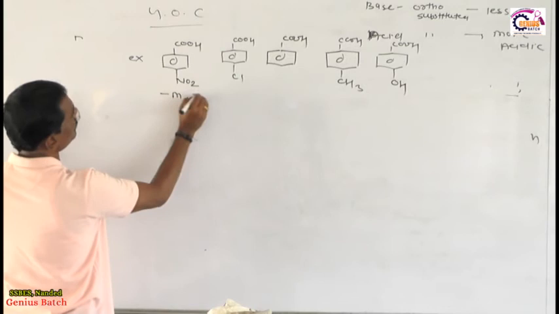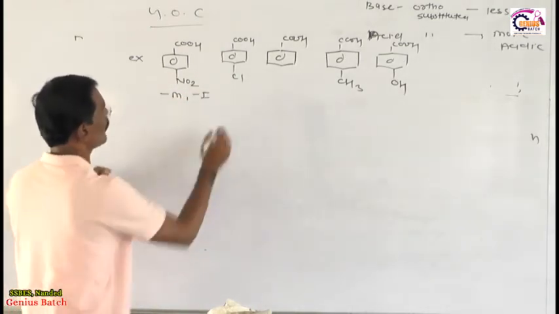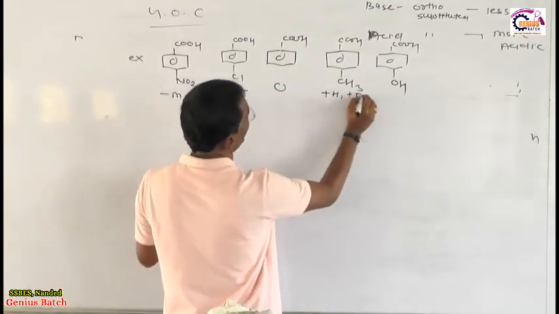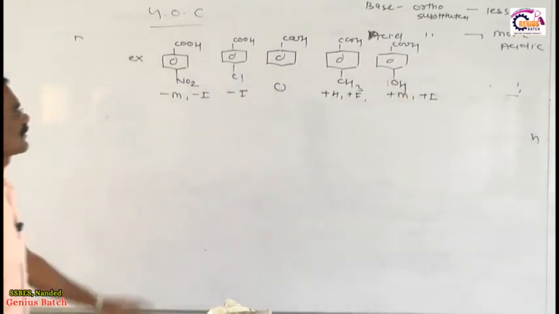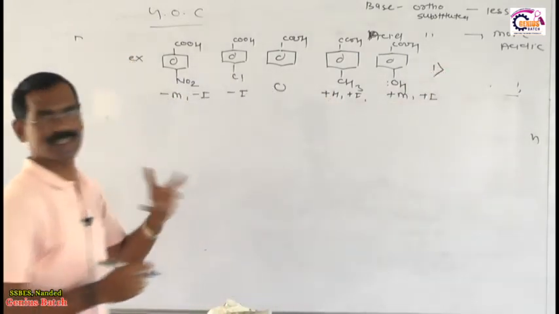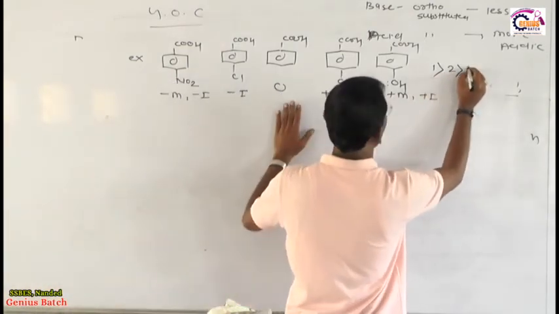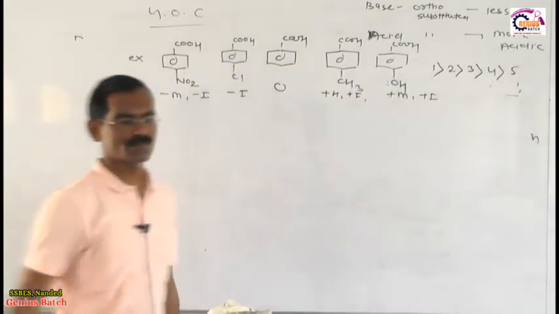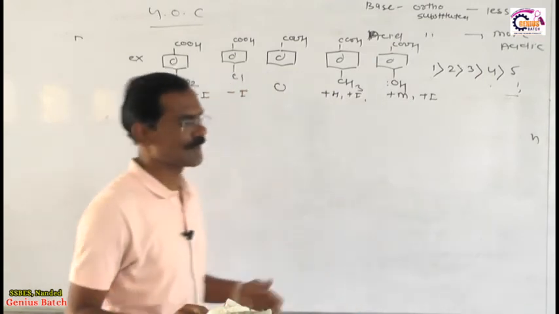NO2 means negative mesomeric, minus I, because negative mesomeric increases the acidic strength because electron withdrawing. Here only minus I, here 0, plus H plus I, here plus M plus I because it contains the lone pair, positive mesomeric. मुझे एक बात बताना, सबसे मोस्ट स्टेबल रहेगा, मोर एसिडिक रहेगा 1, क्योंकि नेगेटिव मेसोमेरिक इंक्रीज द एसिडिक स्ट्रेंथ. 1 के बाद रहेगा तुम्हारा 2, 2 के बाद रहेगा तुम्हारा 3 बिकॉज 0, 3 के बाद रहेगा 4, उसके बाद रहेगा 5 बिकॉज पॉजिटिव मेसोमेरिक decrease the acidic strength. My dear students, I hope you don't have any problem.